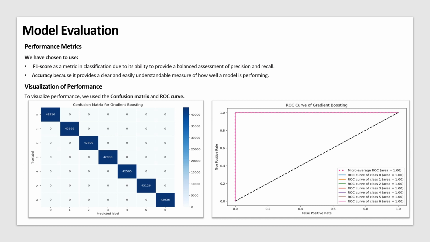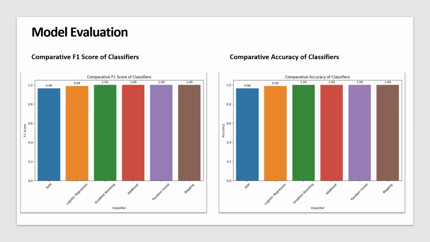Our evaluation indicated that our choice of ensemble techniques achieved high performance, proving that our implementation of state-of-the-art techniques is a superior choice compared to traditional models. We also created two comparative visualizations of classifiers by plotting the F1 score and accuracy. This helped us observe the performance of each model and determine the best models. As observed here, ensemble models achieve high performance.